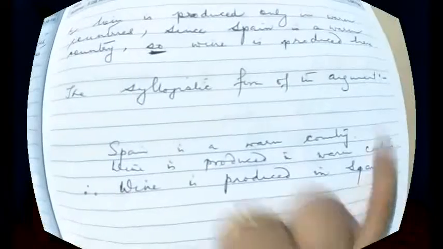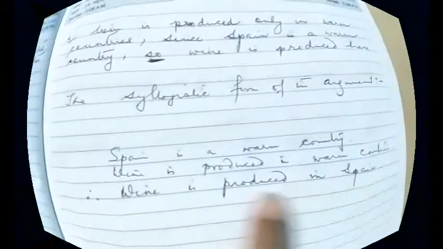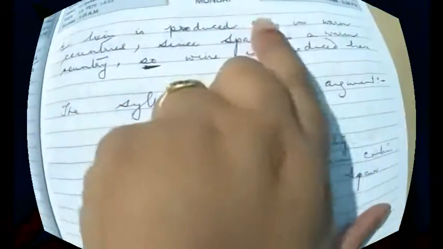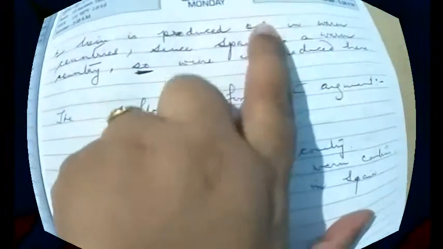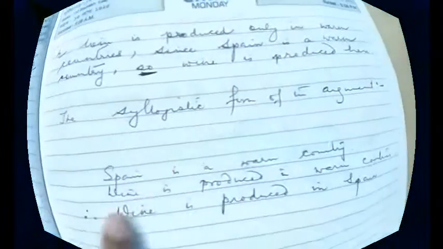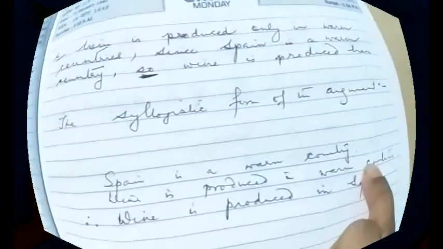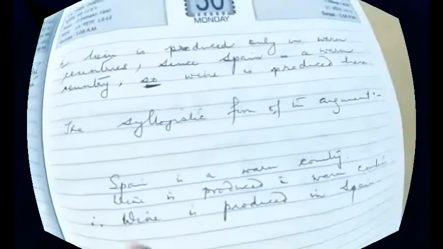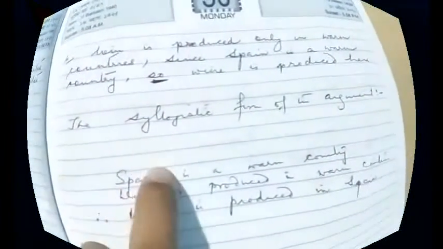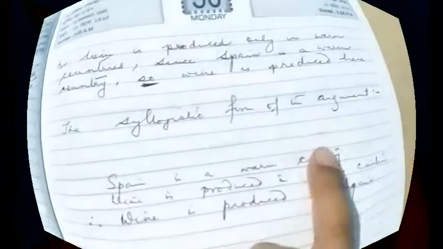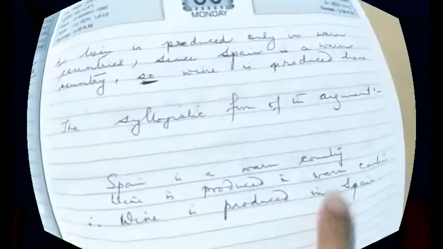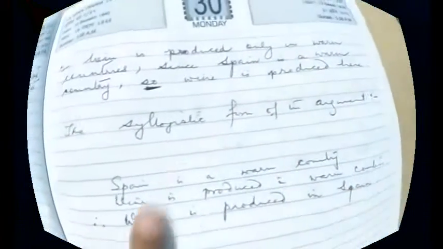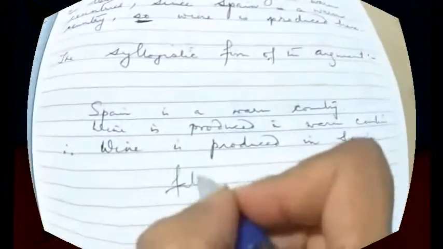This is the syllogistic form of the argument. Wine is produced in Spain. So this is the minor term. Where is wine again? Wine is produced only in warm countries, but this is not an exclusive proposition. So wine is produced only in warm countries, wine is produced in warm countries. And the one left, Spain is a warm country, so I have written here Spain is a warm country. Now how many terms? Spain, wine, warm country, produced in Spain, produced in warm countries. So more than 3 terms. So again it will be fallacy of 4 terms.